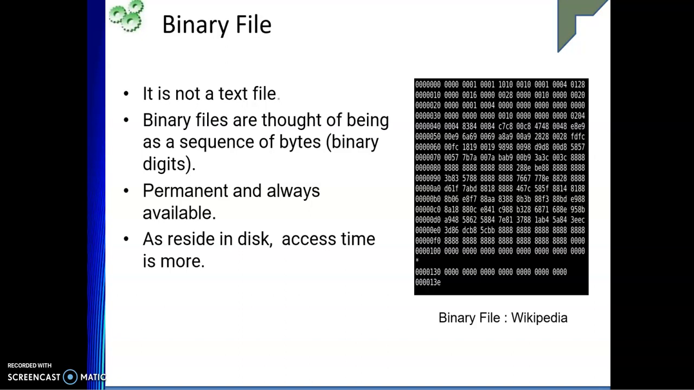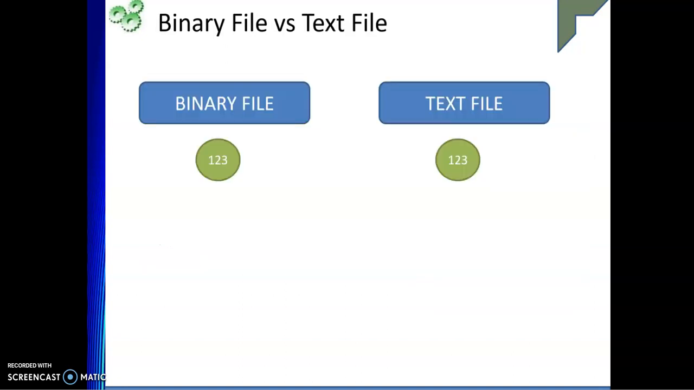Binary files may also contain some headers and some metadata. When you talk about metadata, we all know it is data about data. Having said this, let us move on to what exactly the difference is between the binary file and the text file.